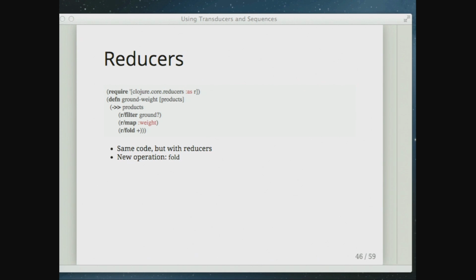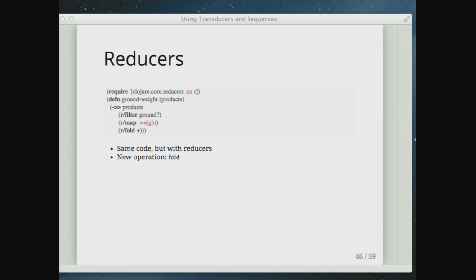So the way this looks is you use a different library which has many of the same kinds of functions in it. You make calls that are very similar. And the difference here is that when you call filter on products, it doesn't actually make the data at that point. It doesn't give you a lazy sequence. It doesn't do anything. All it does is combine together the input collection and the reducing function.